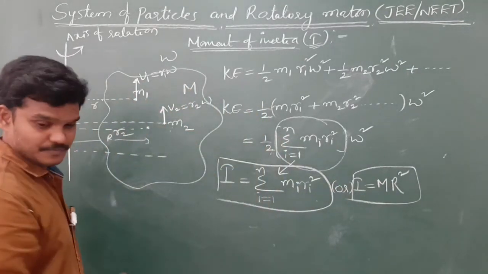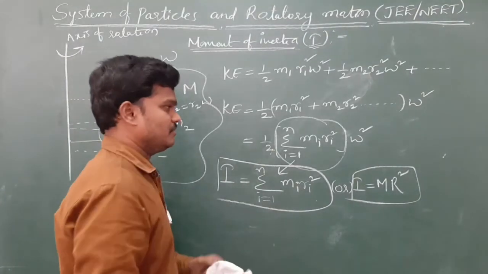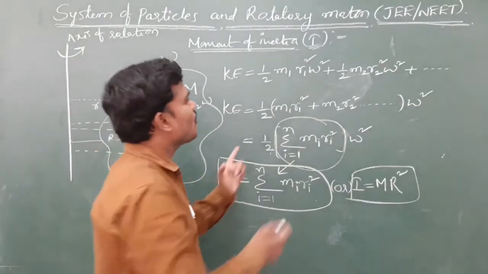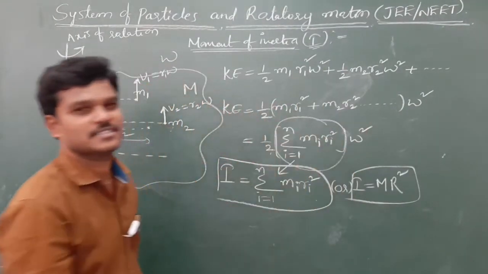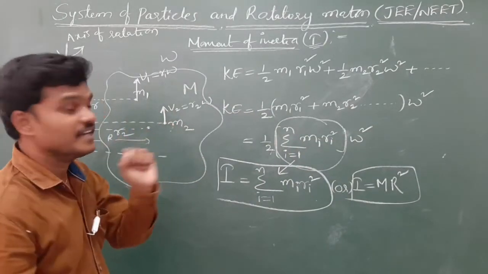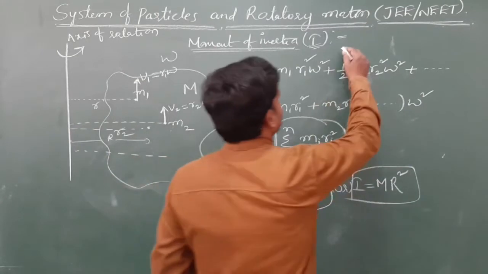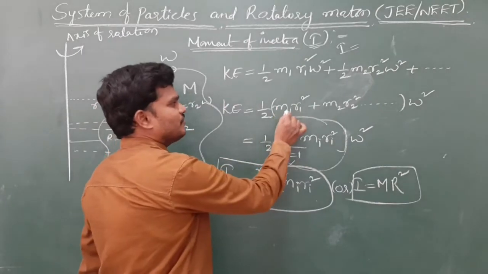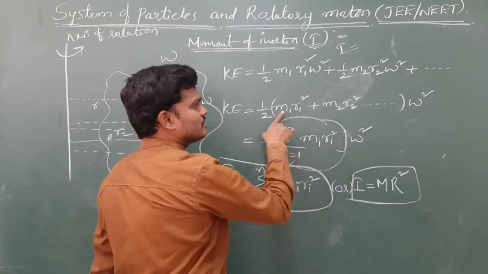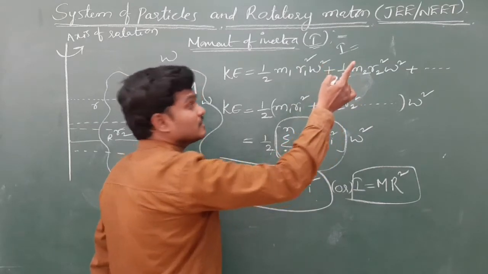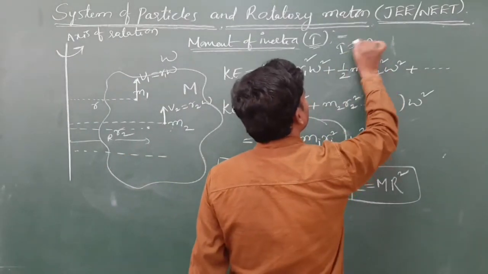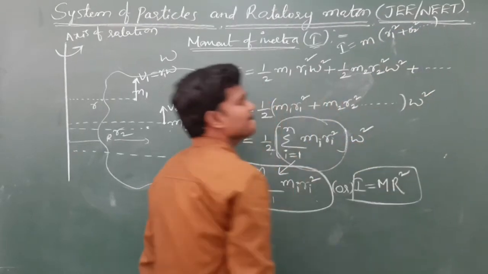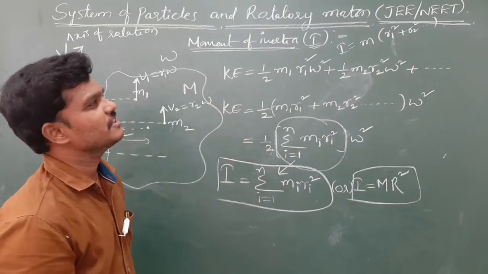Let me continue with some problems based on this moment of inertia. If all particles have the same mass, if all particles are identical, then we can write the moment of inertia as m1 r1 square + m2 r2 square and so on. Write m1, m2 as m, and take that m out, with r1 square, r2 square, and so on inside. If all are identical, you will get moment of inertia like this.